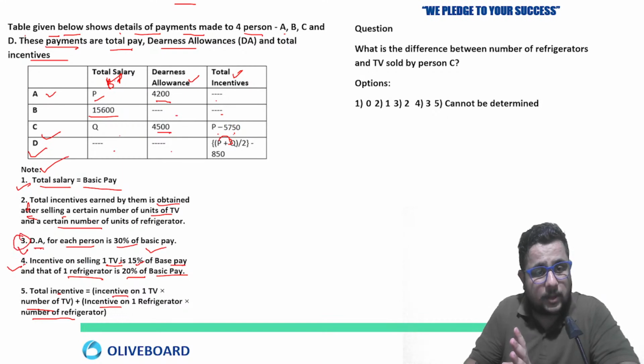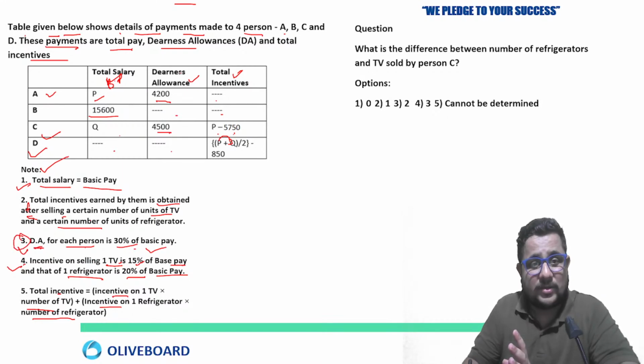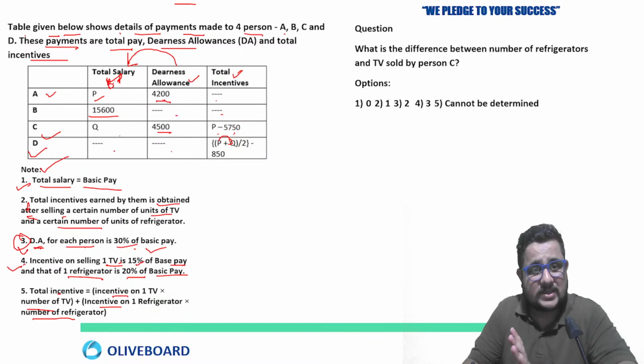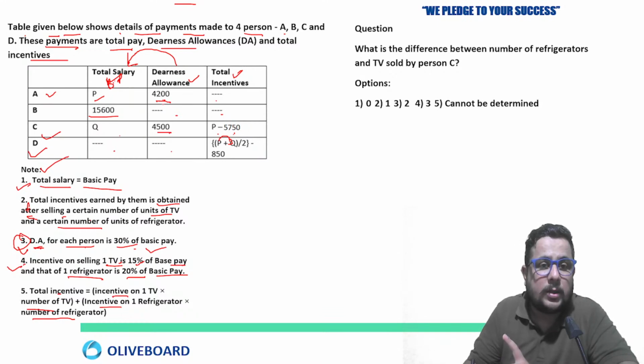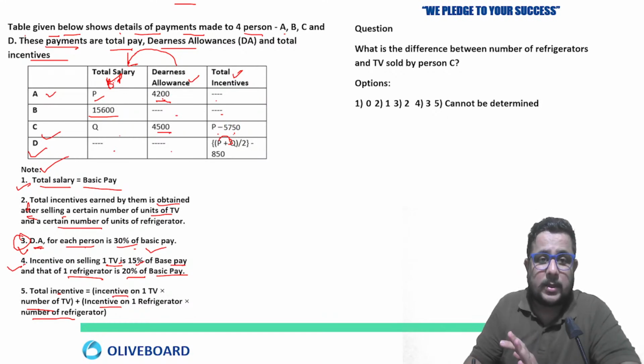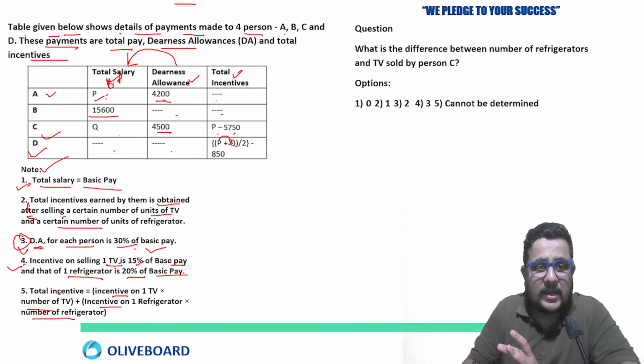See the third point, DA for each person is 30% of basic pay. So DA and basic pay relation we can relate here. So 30% of the salary is 4200. If 30% is 4200, then 10% is going to be what? 1400, right? 1/3 of this, since 1/3 of 30 is 10%. So 1400, then the total salary will be 14,000 here.